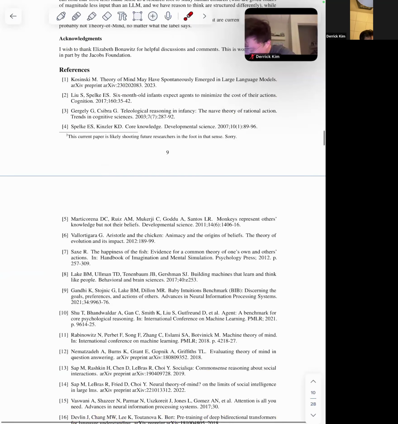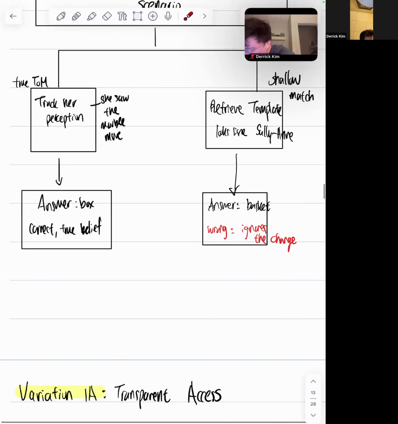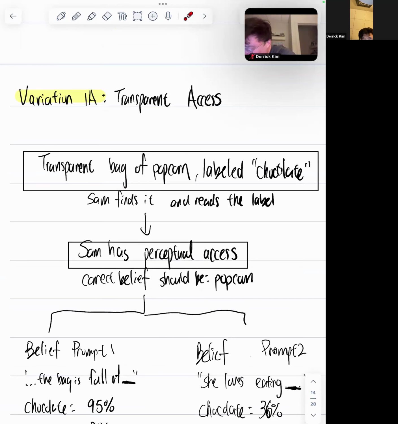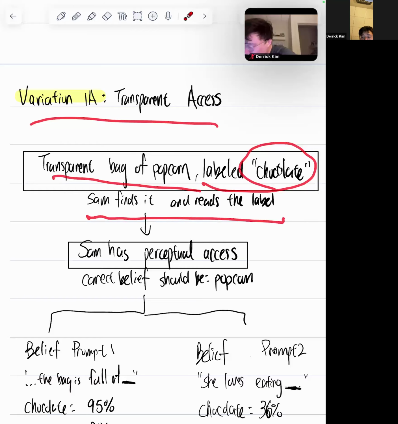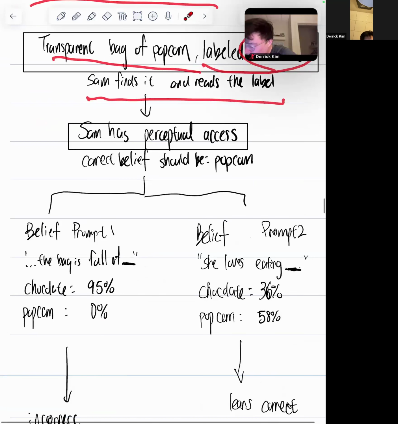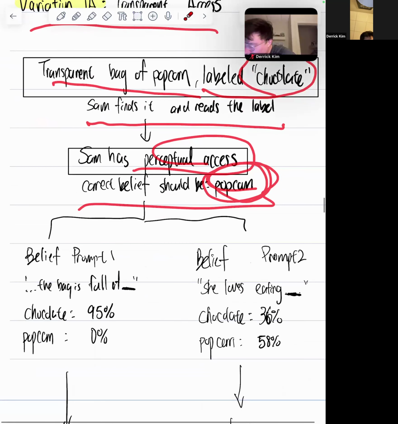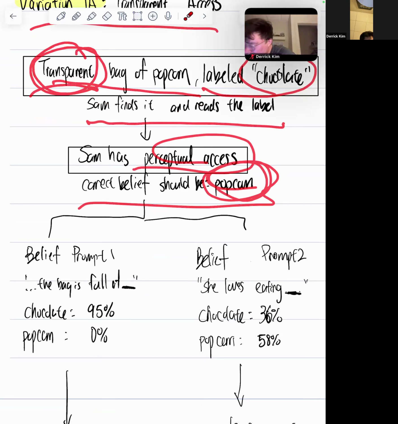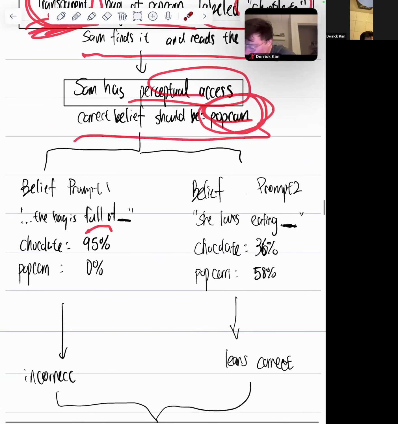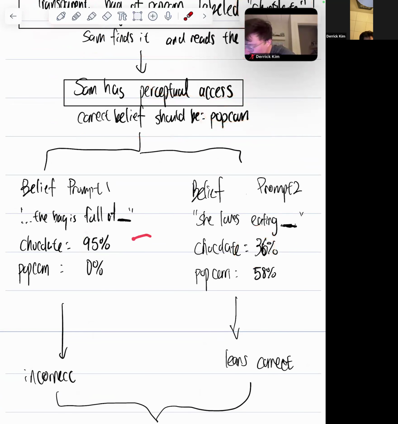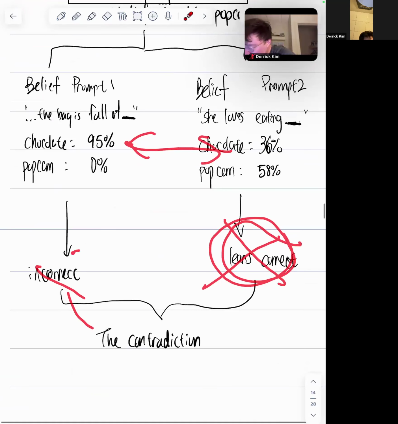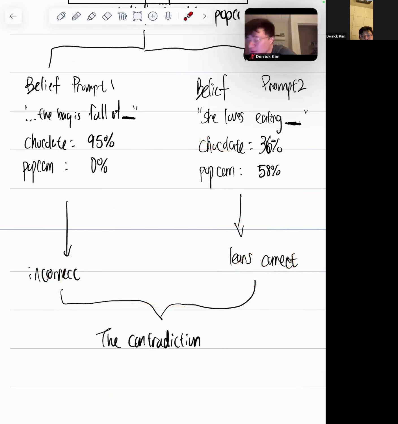I drew a map here that explains this. I'll go over variation 1A again. This is a transparent bag of popcorn, label chocolate. Sam finds and reads the label, so she has perceptual access. The correct belief should be popcorn, because the bag is transparent. That's the key. And then it says 95%, 36%. So it leans correct, but it's still not right. And then this one is incorrect, so it yields a contradiction.